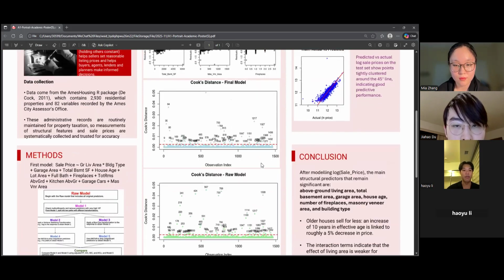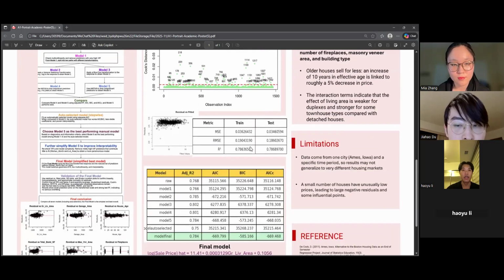For results, we began to use the test data to test the model. Compared with the model fitted on the train set, the MSE, RMSE, and R-square are very similar, which indicates that our model has good interpretability. Moreover, the MSE and RMSE are very small. The error in predicting the price is approximately 1.18 times, and the R-square value is not particularly large, which indicates that there is no overfitting.